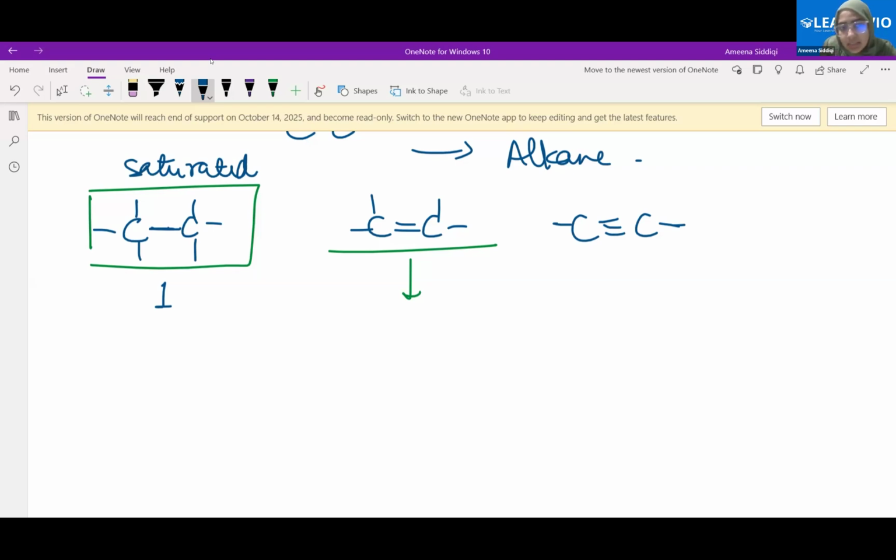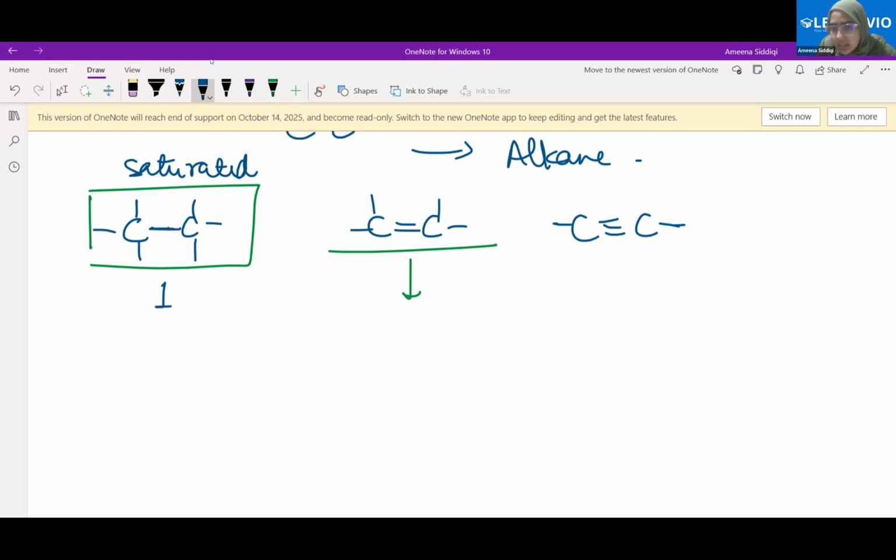So here, this is the maximum number of bonds that we can have for these two carbons. If the compound has these two carbon atoms bonded to each other by just a single bond, these are the maximum bonds that we can have here without the compound being broken off. Therefore, it is full to its maximum capacity. By full, we mean maximum bonds are already present.